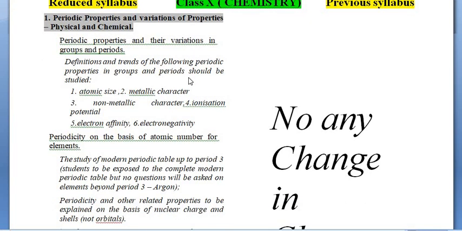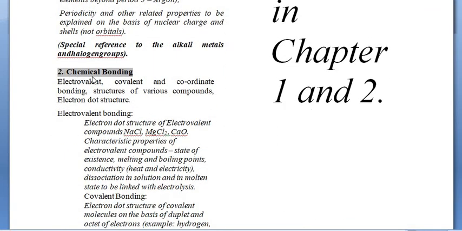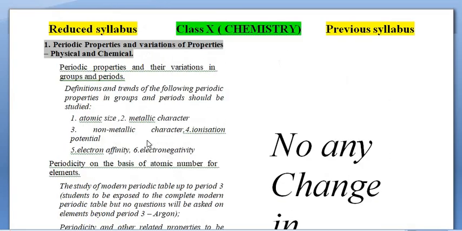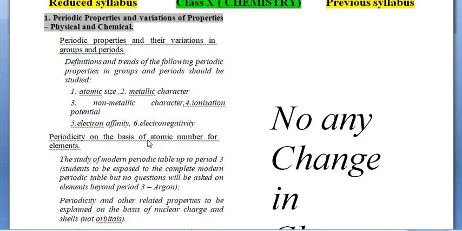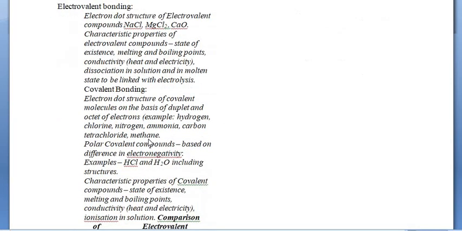So there is no change in chapter number 1 as well as chapter number 2, that is chemical bonding, because they are very important chapters and there is no reduction in them. They are the base of your chemistry, so there is no reduction even in a single topic in these two chapters.